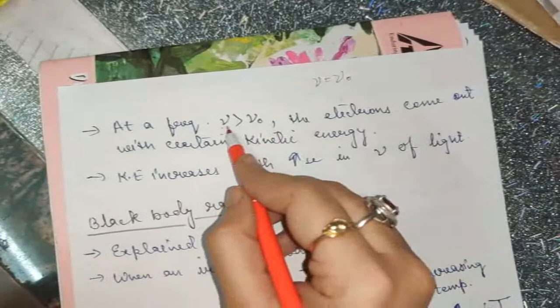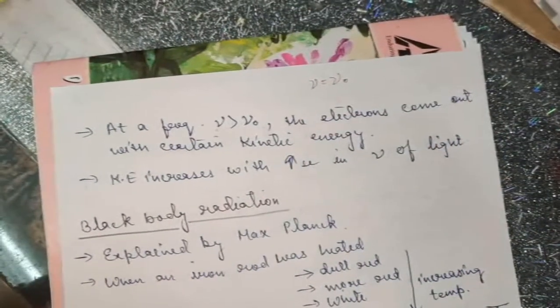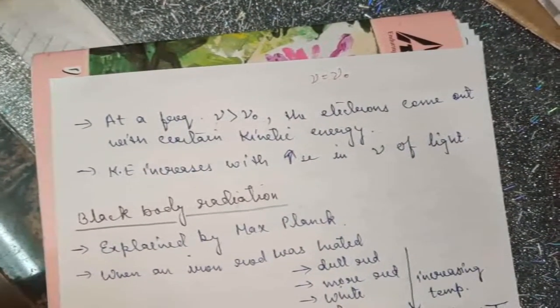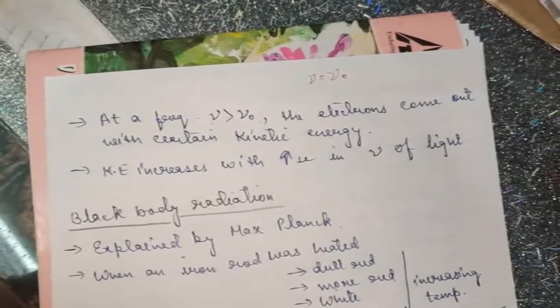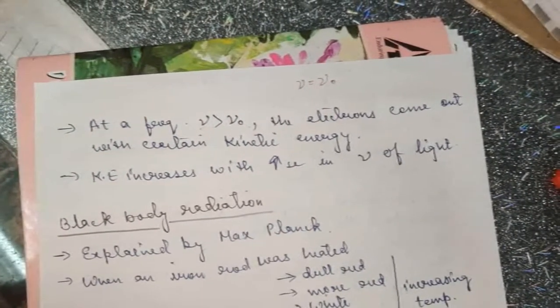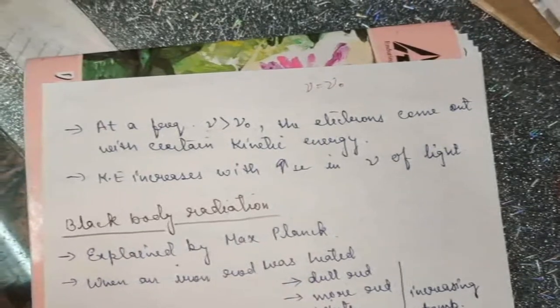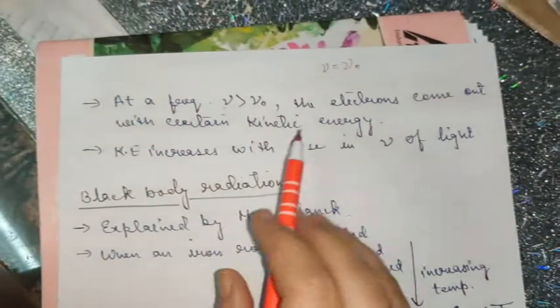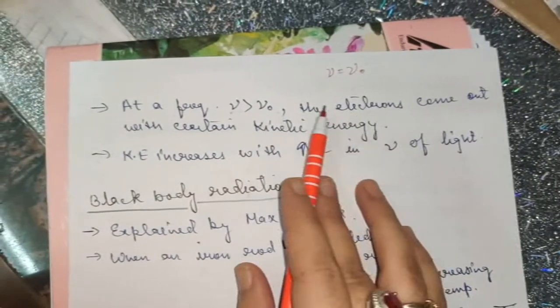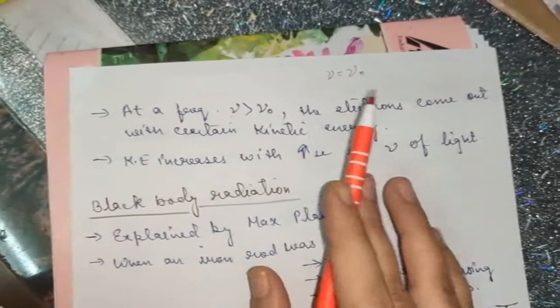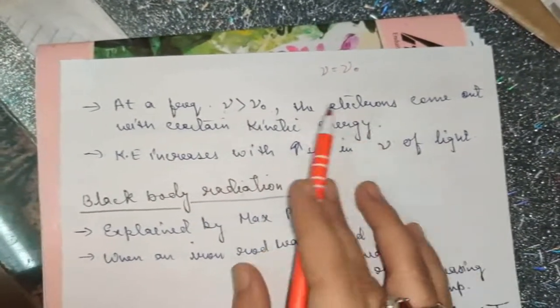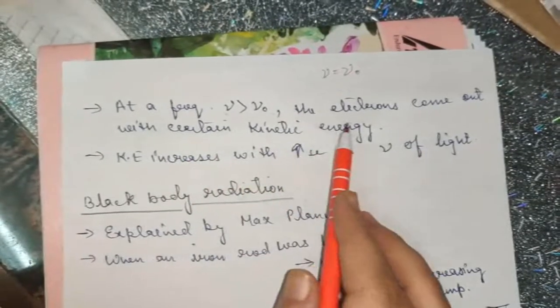But if the incident light has a frequency greater than the threshold frequency, then the electrons will not only be ejected from the metal surface but will also have certain kinetic energy.